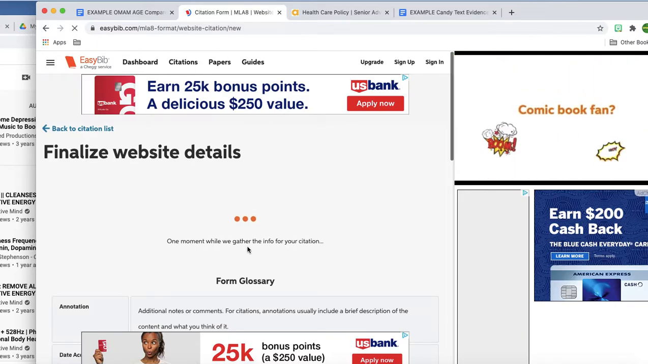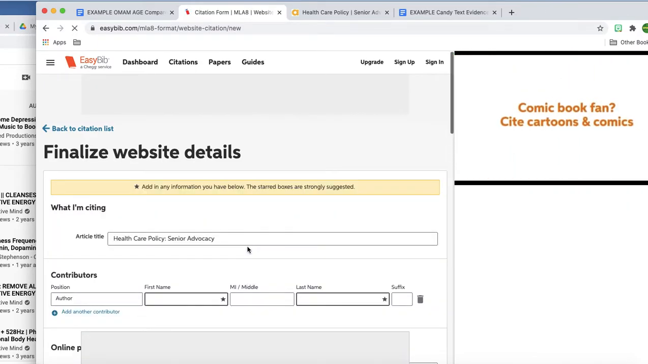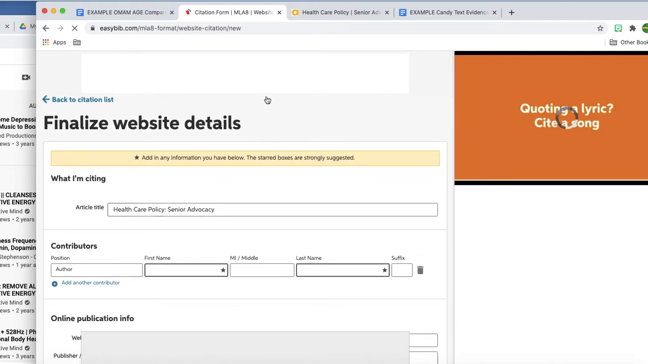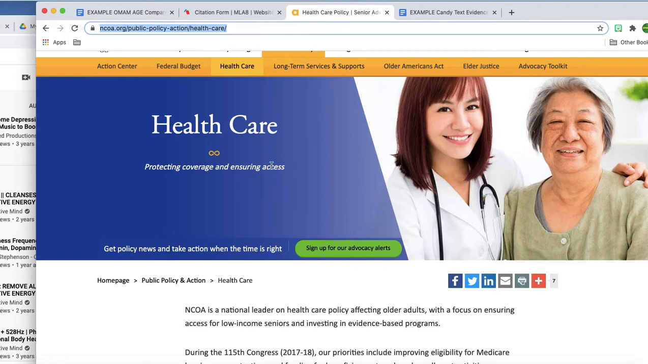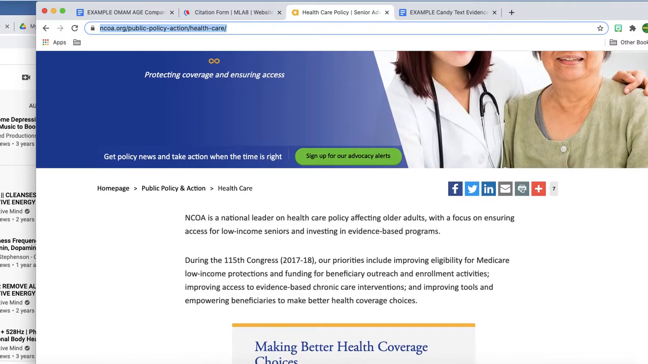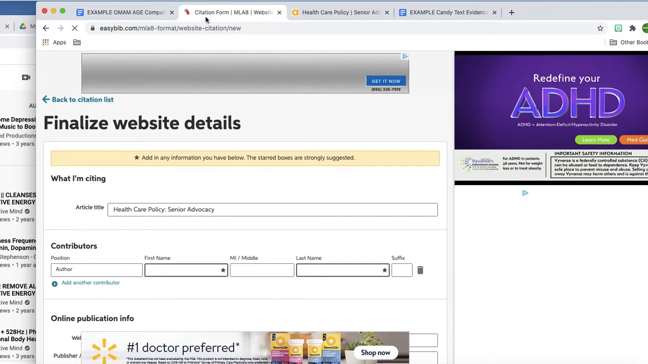I ended up having to click it again. Sometimes that's a thing. All right, so let's go ahead and see what we have. So Healthcare Pilot Policy Senior Advocacy. Healthcare, protecting coverage, ensuring access. Okay, so this looks right for the title. Let's go ahead and hop back over there and see what else we've got.